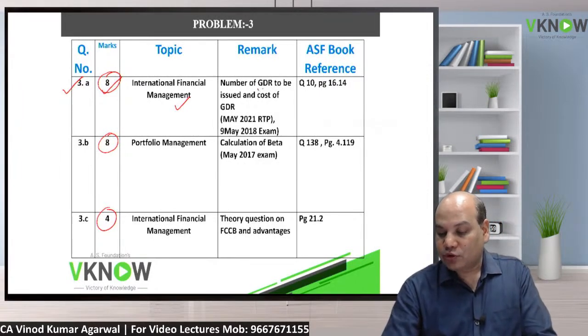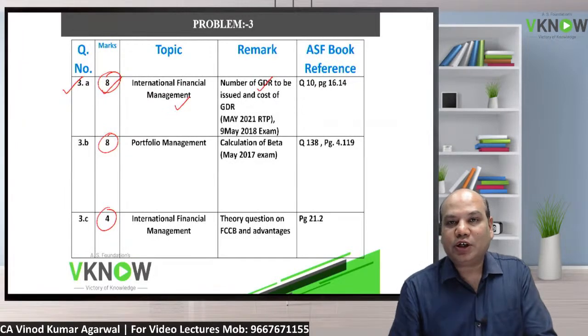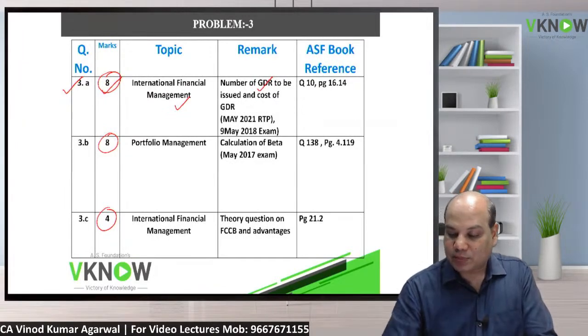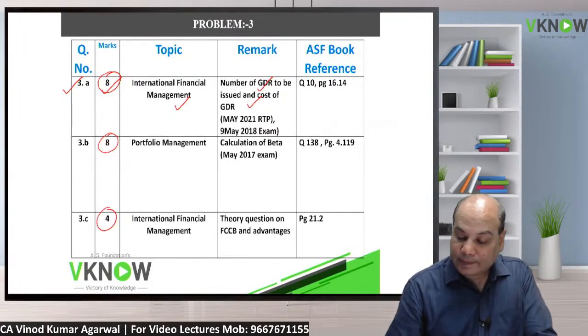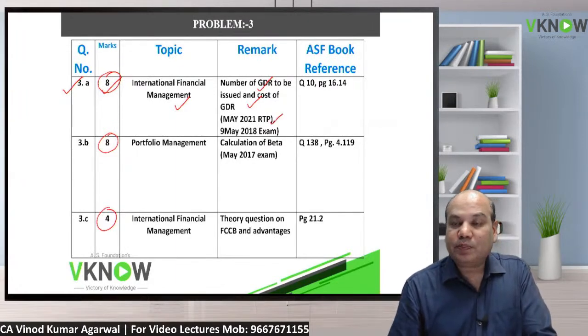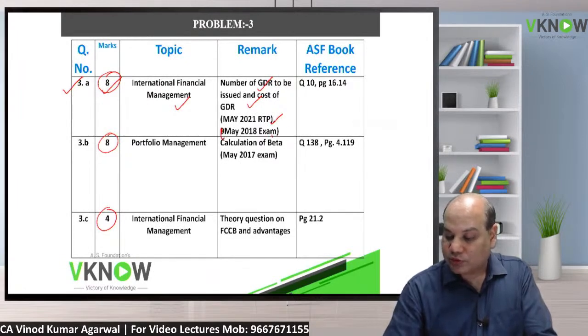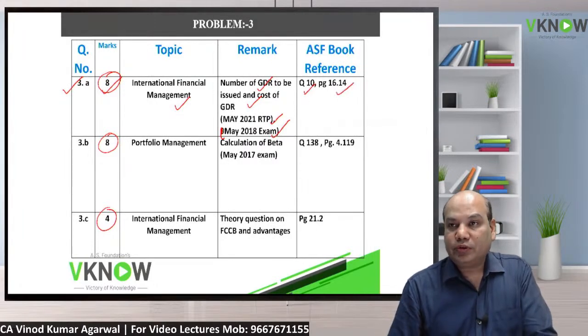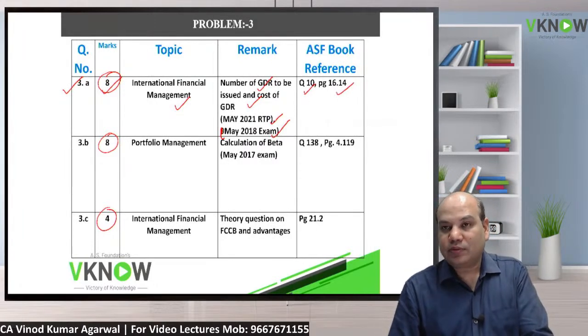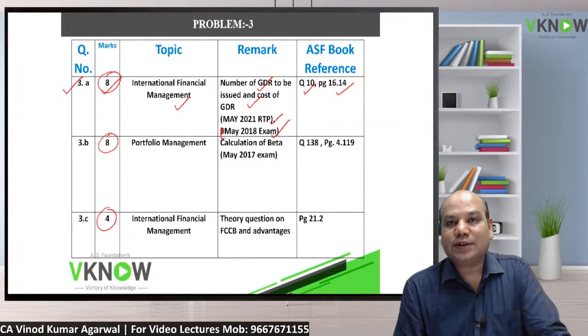They will ask you to calculate the number of GDRs to be issued. Do you remember? Compute the cost of GDR. Same question is there in RTP May 2021, and it was asked in the May 2018 exam also, and we have the same question. Some minor differences would be there, but the basic structure of the question is the same.